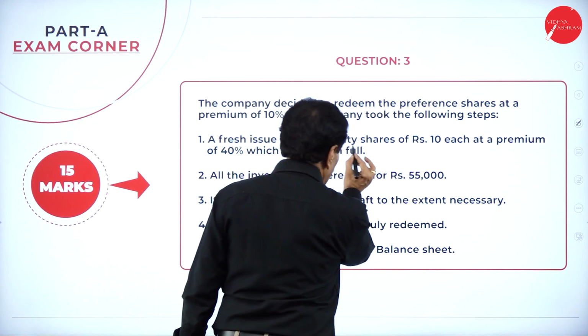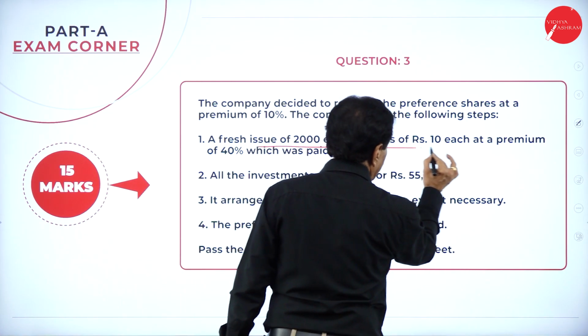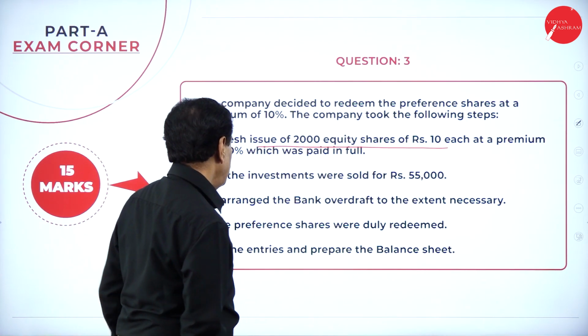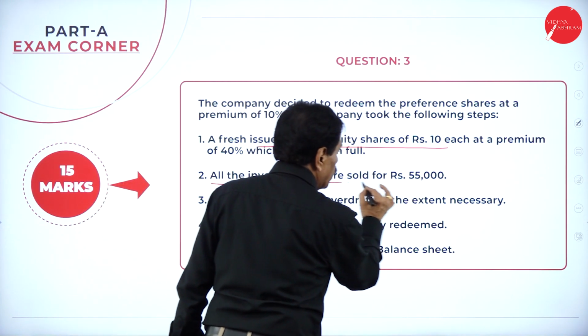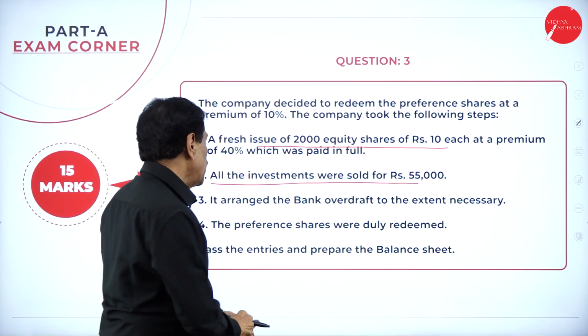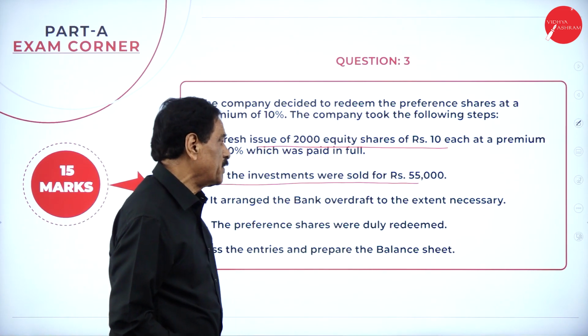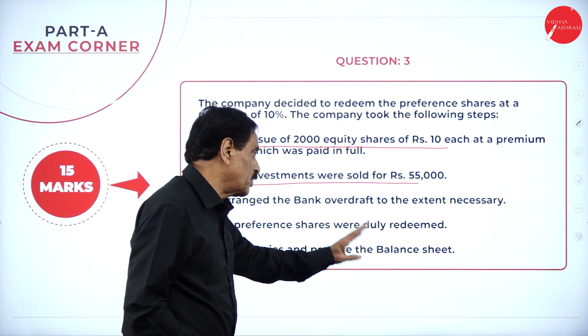A fresh issue of 2,000 equity shares of 10 each at a premium of 40%, which has been paid in full. All the investments were sold for rupees 55,000. It arranged a bank overdraft to the extent necessary. The preference shares were duly redeemed.